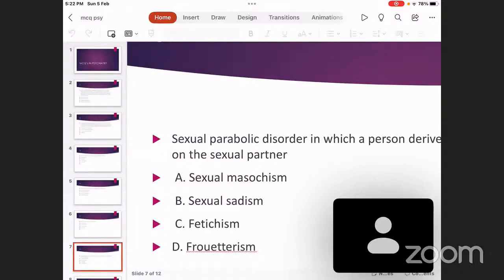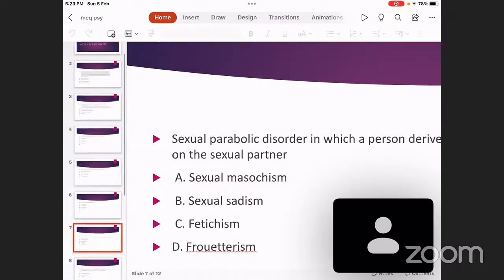But in transvestism, the person does not want to become a member of the opposite gender or anything. He doesn't want a gender change, but he gets sexual pleasure only by wearing the clothes of the opposite gender. That is transvestism. So these are the sexual paraphilic disorders. A question can come from that.